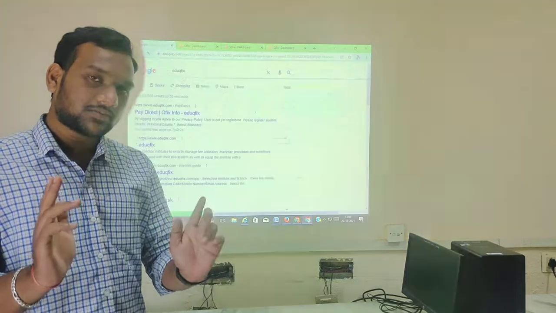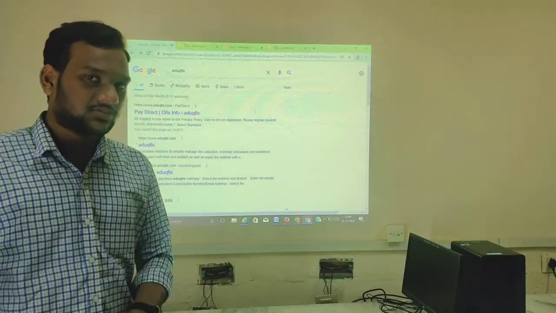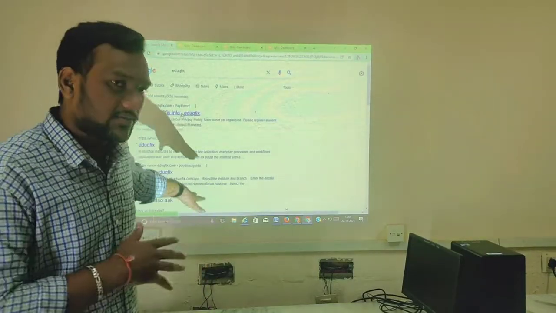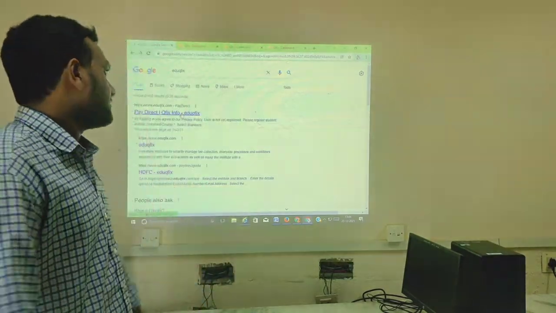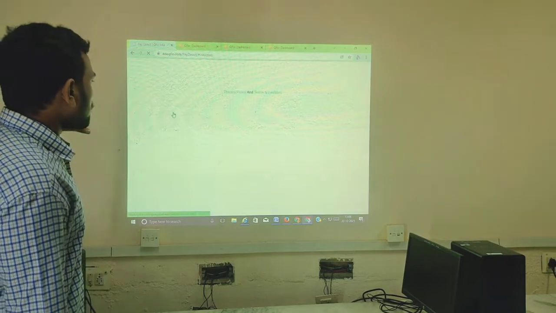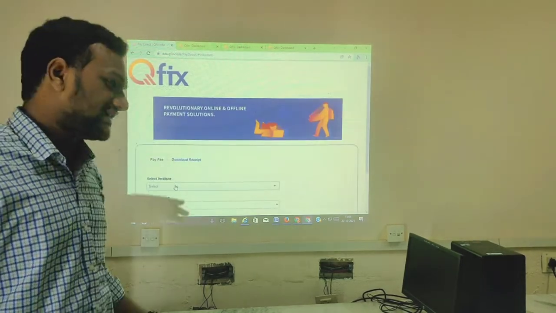Now a link will be provided to the students through WhatsApp groups, and now I am going to explain the procedure that a student can follow for the fee payment. So this will appear for the student to pay the examination fee.